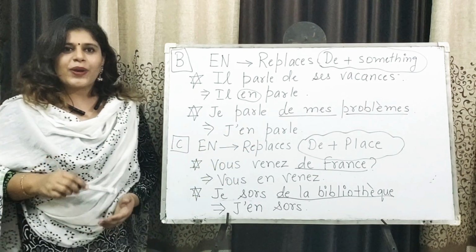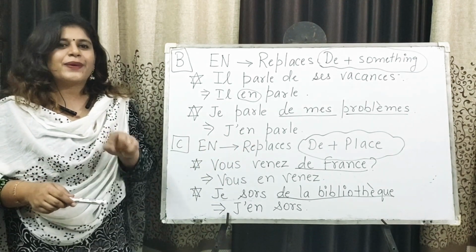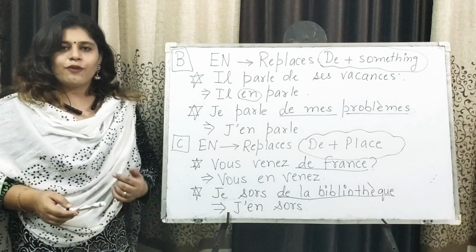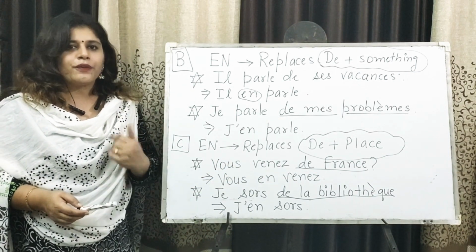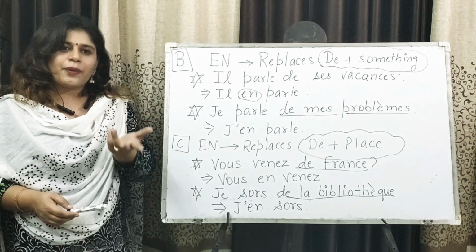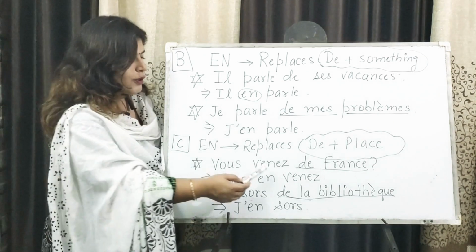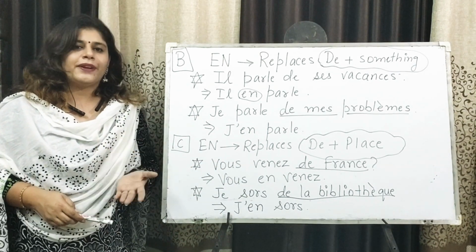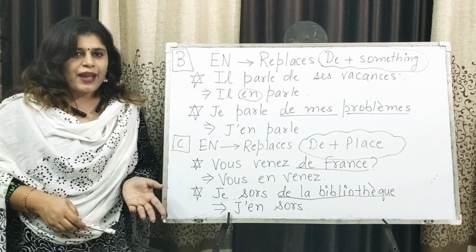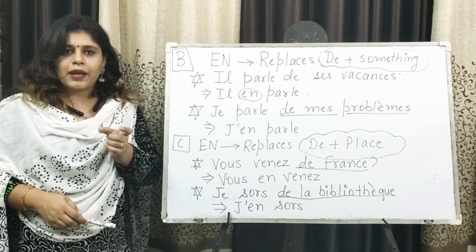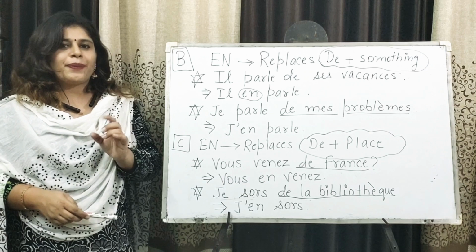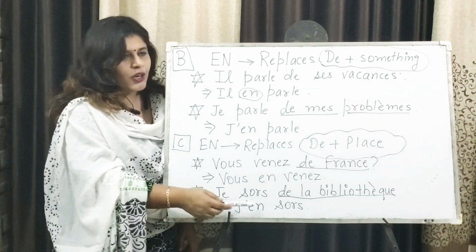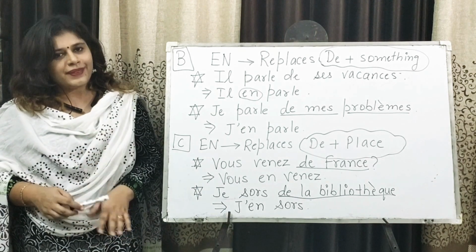Now we will see the replacement of a place with the preposition de. First, vous venez de France. Are you coming from France? Now France with de is replaced with en. Vous en venez. And now last, je sors de la bibliothèque. I go out from the library. It is de la, but it is made up of the preposition de. So we will replace it with en, the bibliothèque. J'en sors. I go out from there.